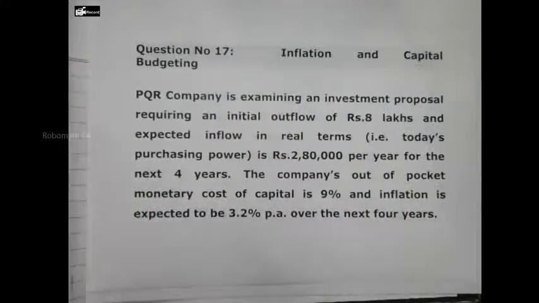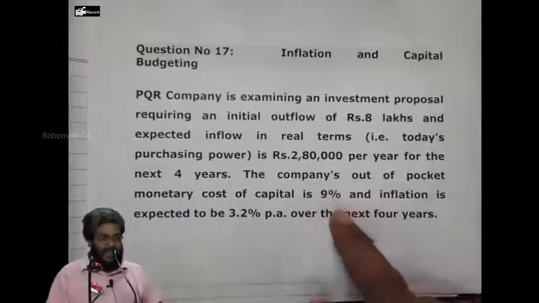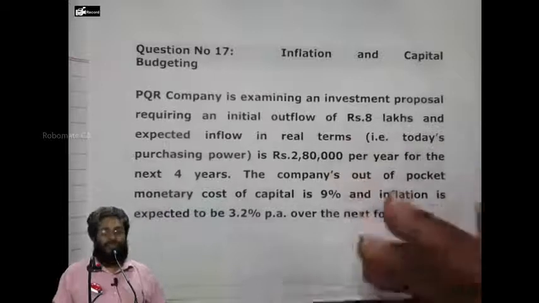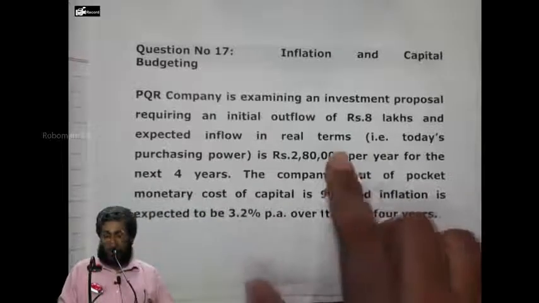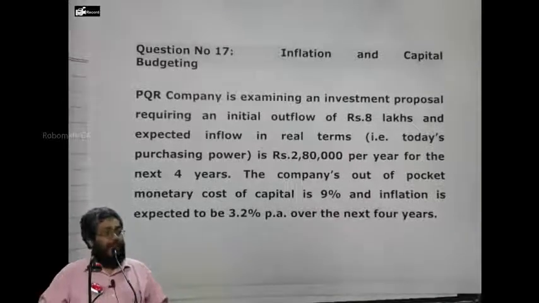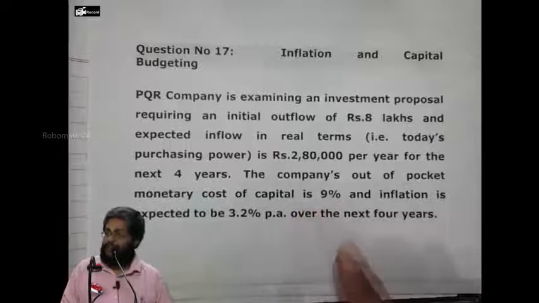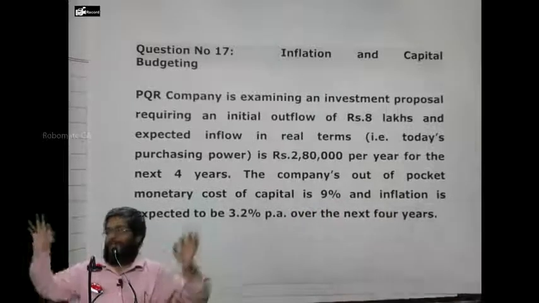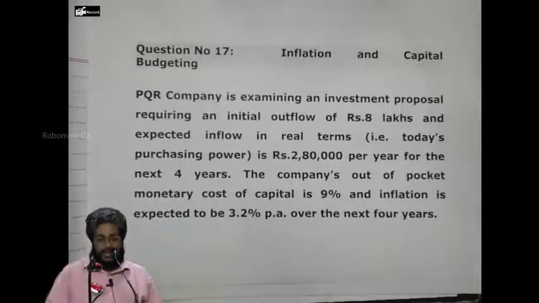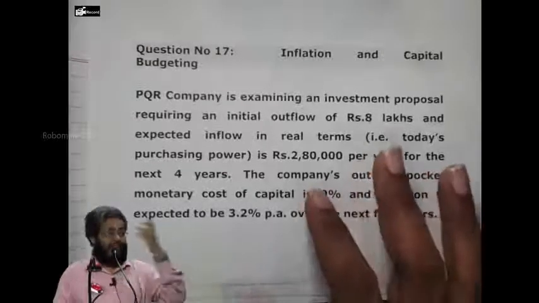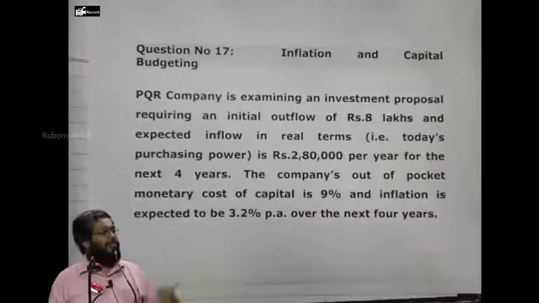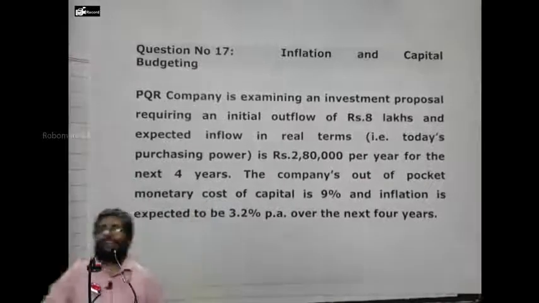Now, can I discount this 2,80,000 real cash flow using the 9% cost of capital given? No. Why can't I discount? Because this 9% is loaded with inflation and what? Rest. Already the cash flow is without inflation. I have to discount only for what? Rest. So this 2,80,000 should not be discounted using money rate, but discounted using what? Real rate. So the first step is to calculate what? Real rate, and then discount it to find out the NPV. First question. Yes or no? Next. Another question is, you convert this cash flow into money cash flow. How can a real cash flow be converted to money cash flow? By compounding using inflation rate. Yes or no?